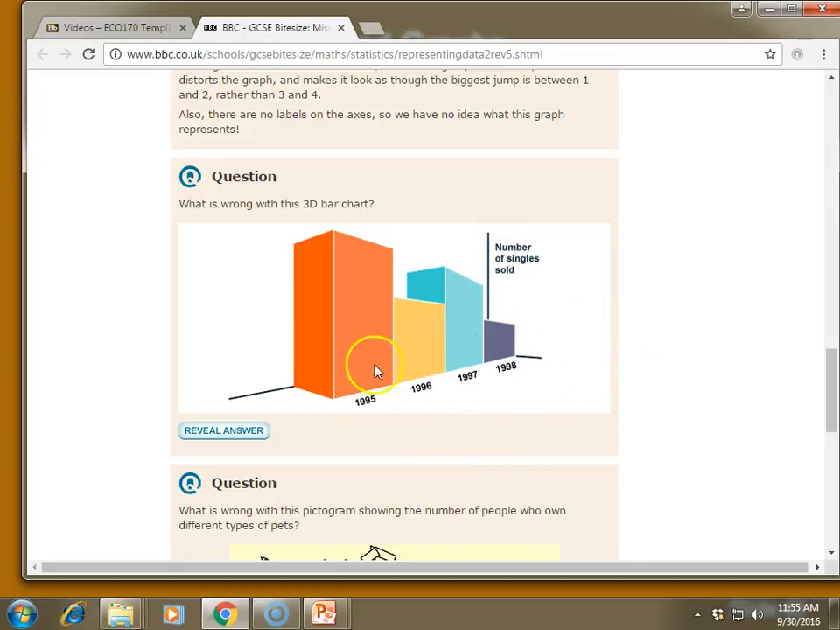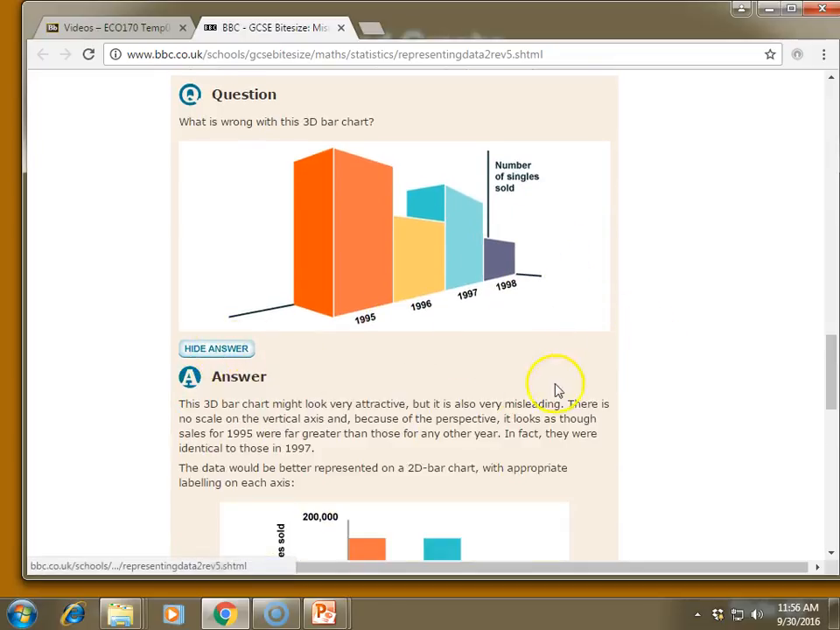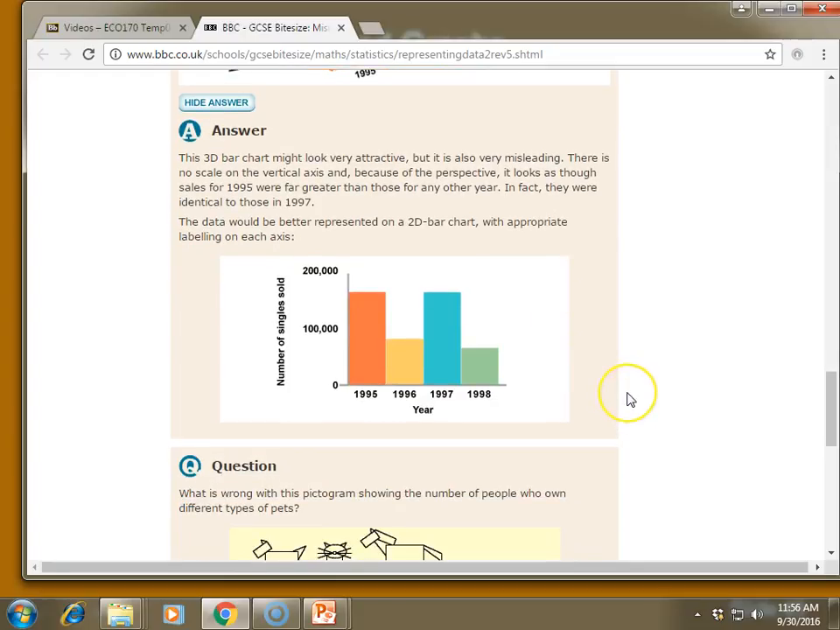The other thing is because of the three-dimensional effect, it probably looks like the orangish reddish bar here in front, I guess I'll call it red, it probably looks like that bar is larger than all the others. But actually, in terms of height, it's no taller than the blue rectangle here. In other words, the 95 and 97 values are really the same. If we reveal the answer here, this is what the bar chart should have looked like if you didn't use that three-dimensional effect and if you properly scaled the axis.